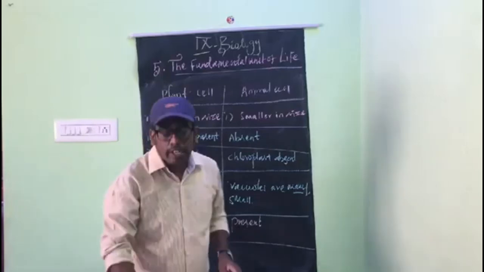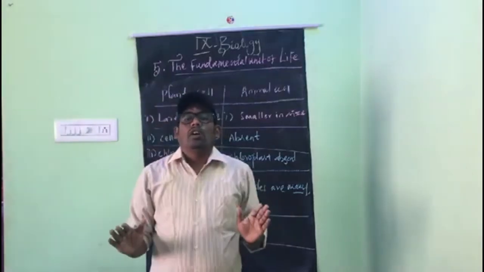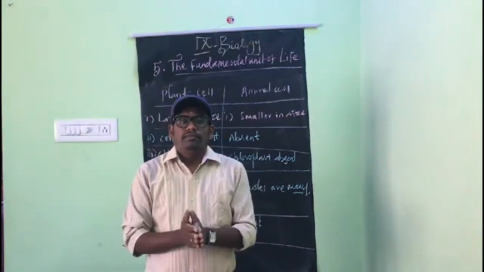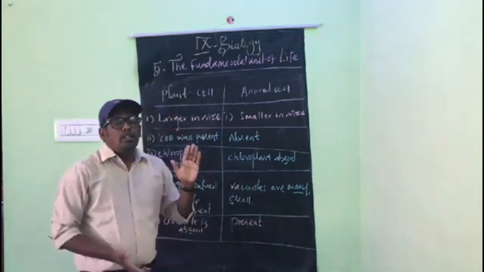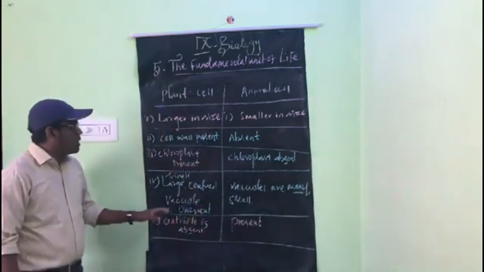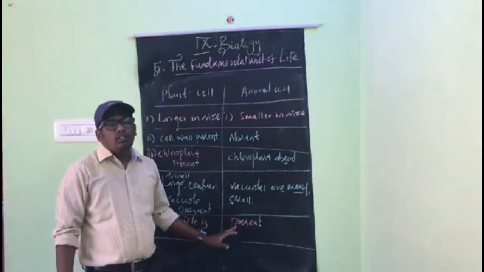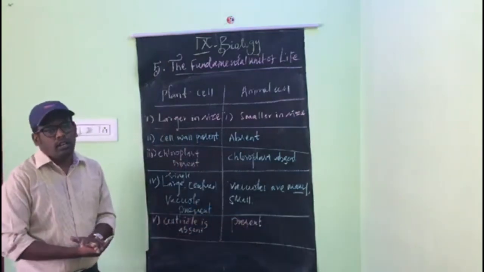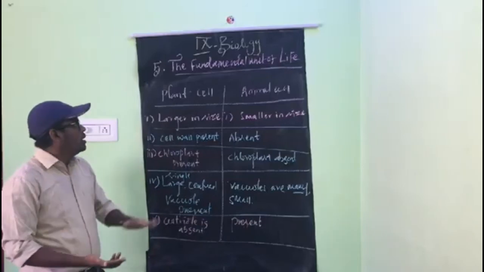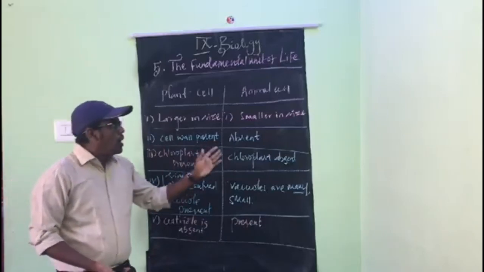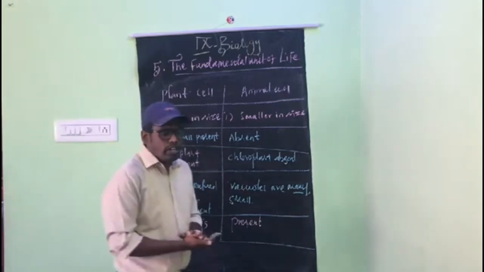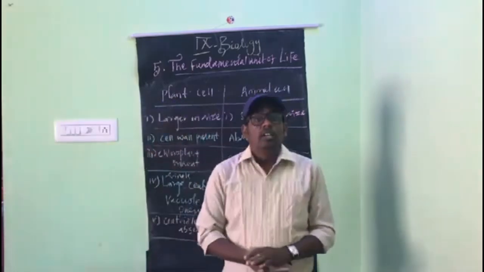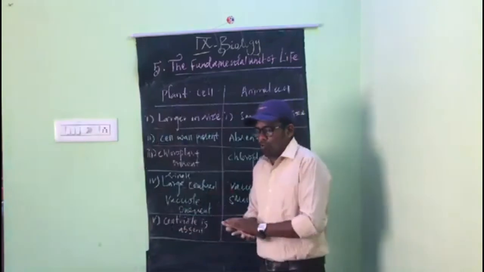What is a centriole? Centriole is one of the cell organelles which is responsible for cell division. That occurs only in the animal cell, not in the plant cell. The plant cell cannot move, the animal cell can move. Many points we can have, but these are the major points.